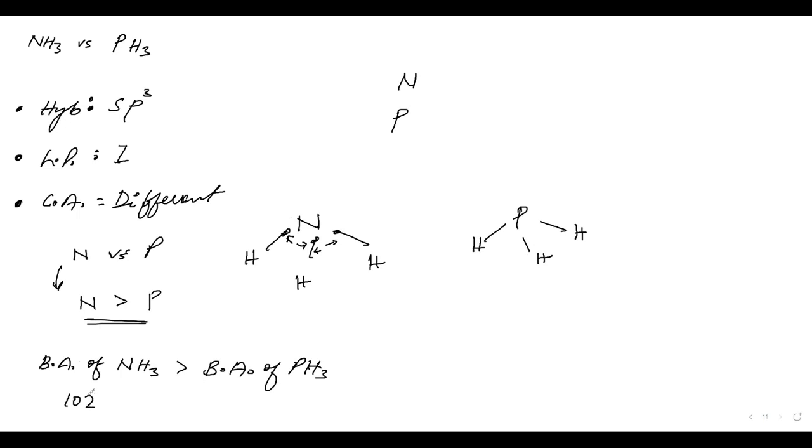It is around 107 degrees. Okay, what is the bond angle of PH3? It is approximately 92 or 93 degrees. So now we will look at why this is 107 and this is 92, 93 degrees.